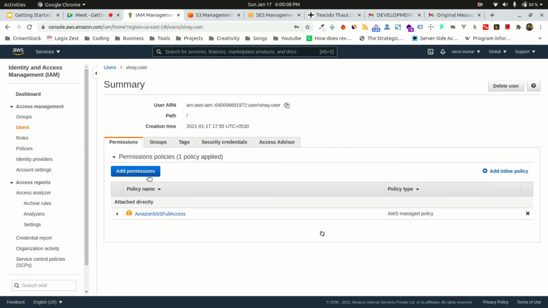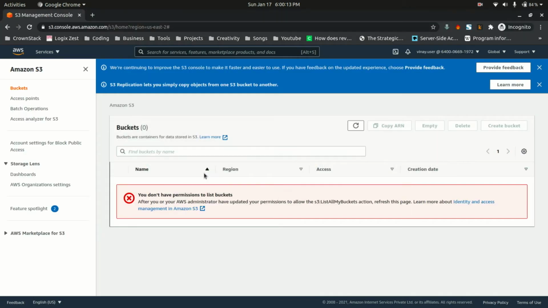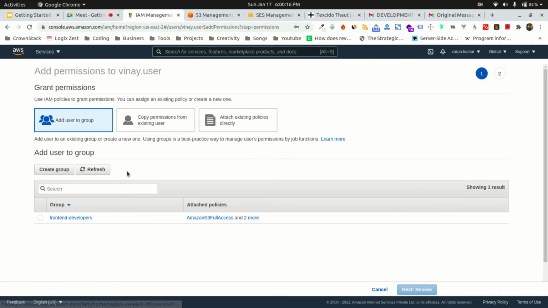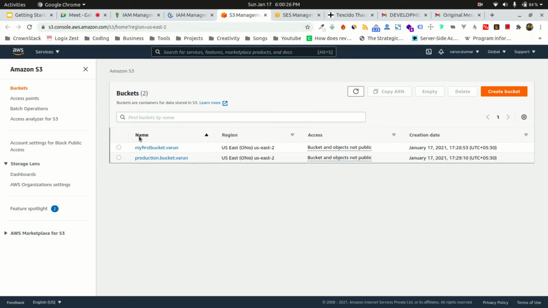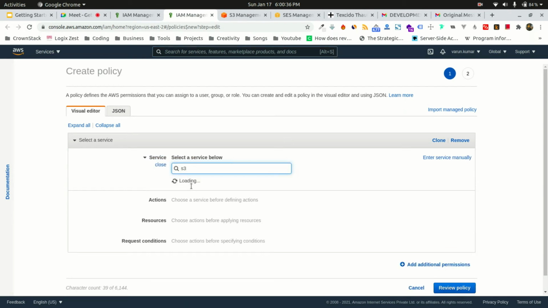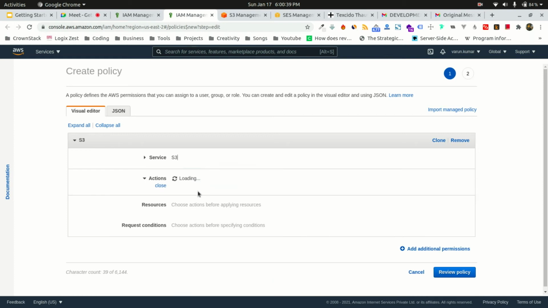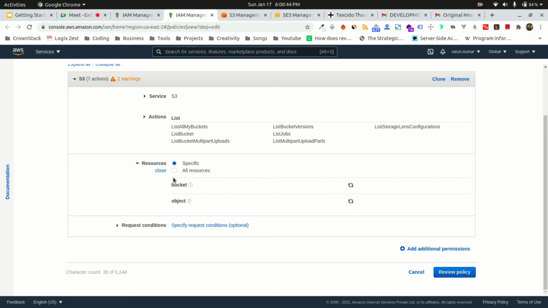So here I want to add some permissions to you. Right now you don't have any S3 permissions, but I'll add you now. I want to give you the policy, this S3 access, but I'll create a policy for you. Because in my S3 I have two resources, but I don't want to give you both. I'll choose the service S3, and I'll give you the listing facility, but not for all the resources, only for specific resources.